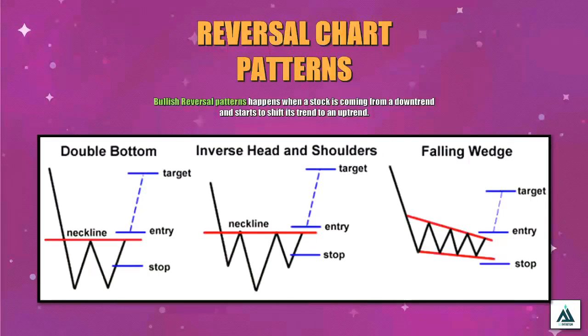Lastly is the falling wedge. It is a structure that begins wide at the top and contracts as price moves lower. The price forms a triangle that slopes down as it converges. The buy entry for this is the breakout of the triangle. The stop is below the triangle, and the target price is based on the first contraction.